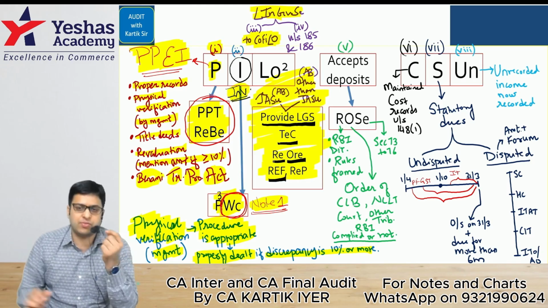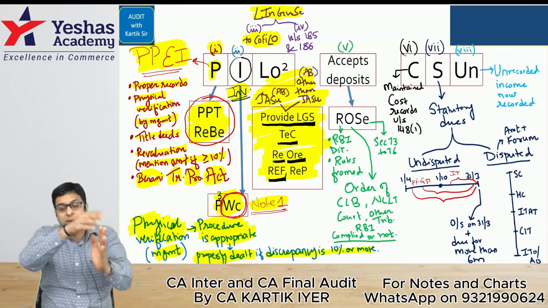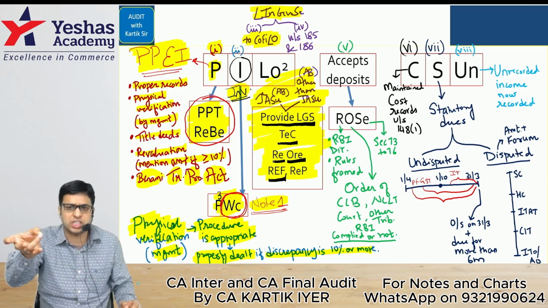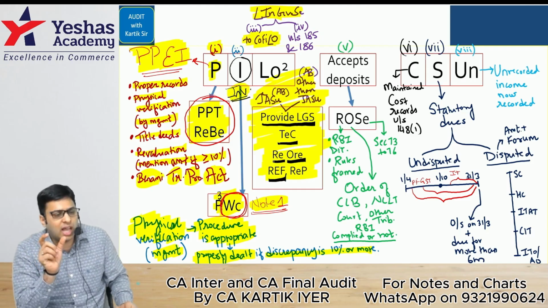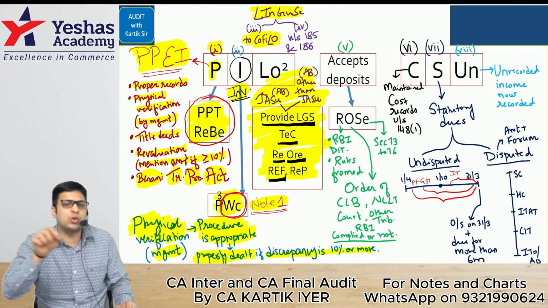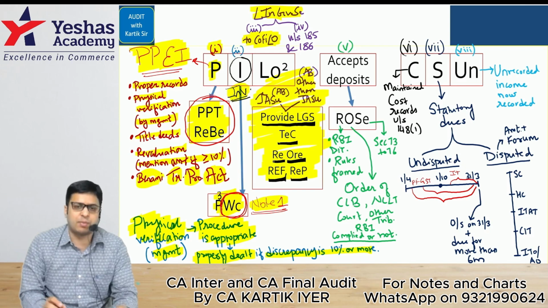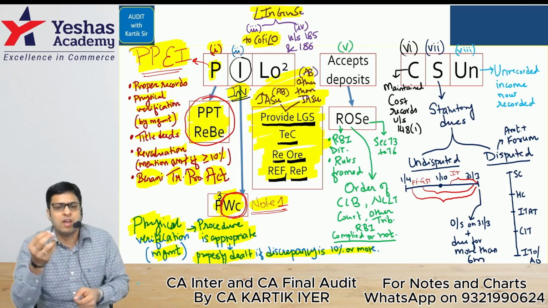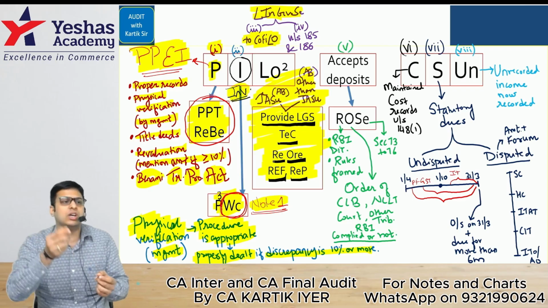Next is REF. During the year, if some persons to whom we had given a loan earlier have come to us in this year for any kind of renewal, extension, or fresh loan for an existing loan, in that case we have to mention 2 things in the CARO report: the amount of renewal, extension, or fresh loan for the existing loan, and the percentage of that to the total loan. Then we have related parties and promoters. If the company has given any loan to related parties and promoters, you have to again mention 2 things: the amount, and the percentage to the total loan.